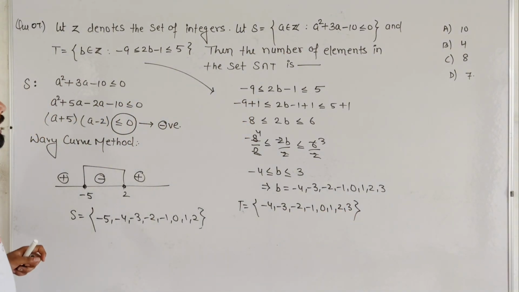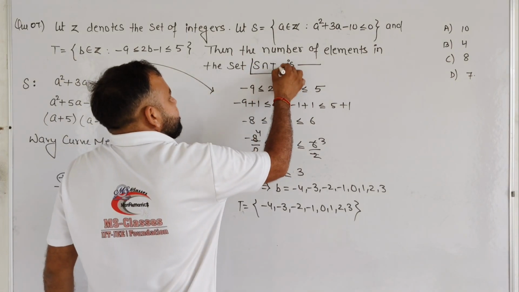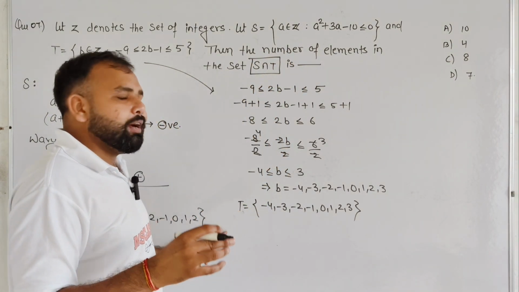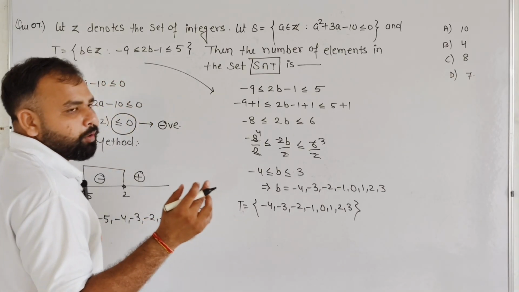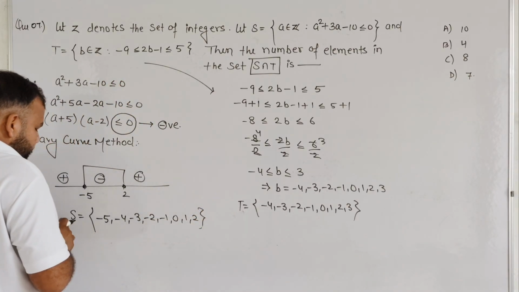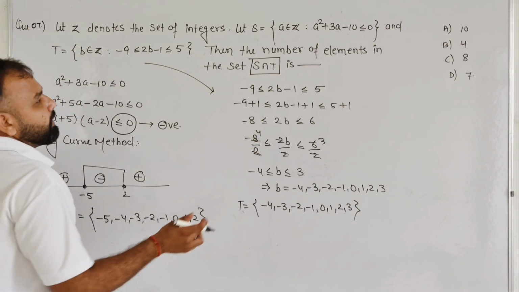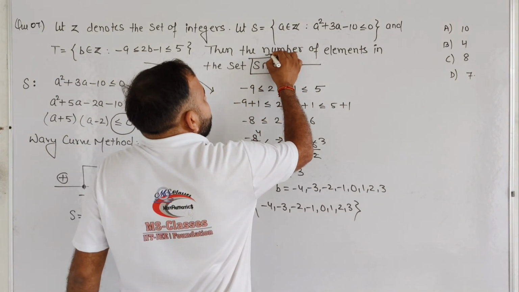Okay student, and we need to find S intersection T. Basically S intersection T means the elements common to both sets. How many common elements are there in the sets S and T? We need to tell only the number of elements.